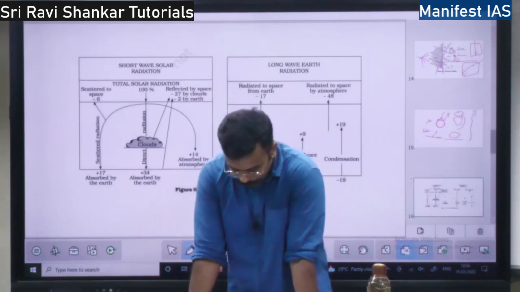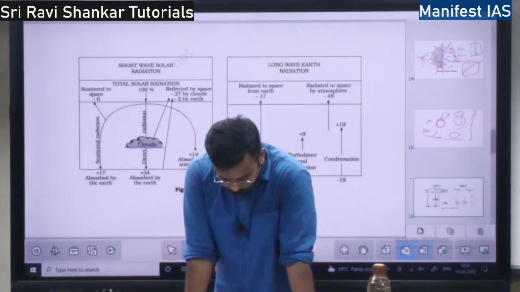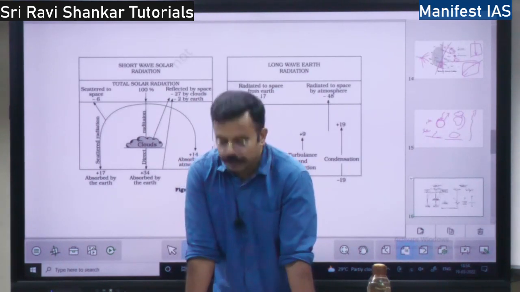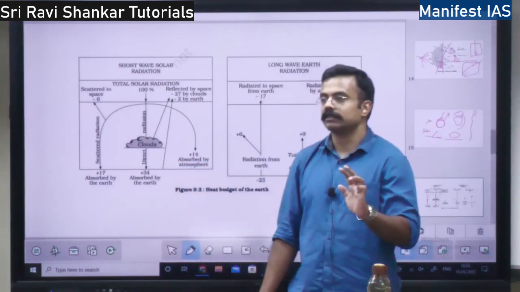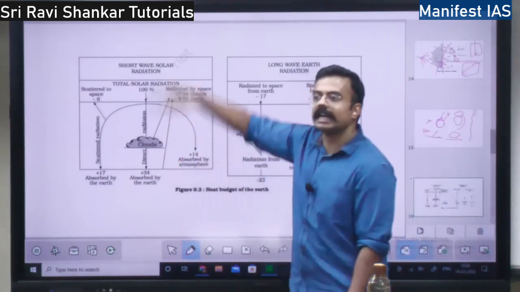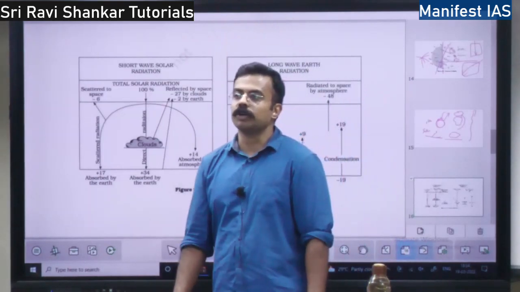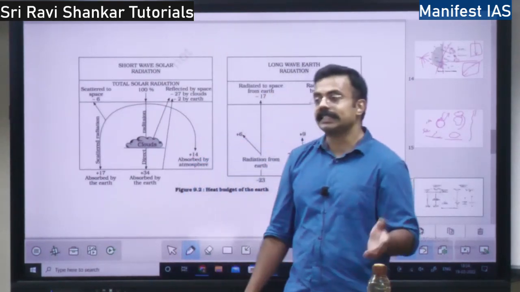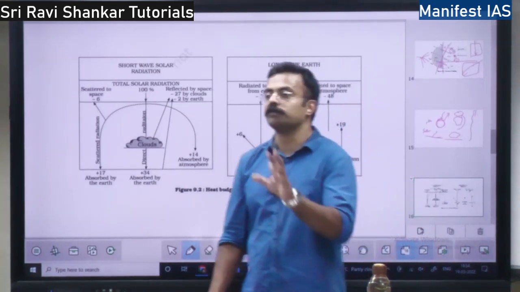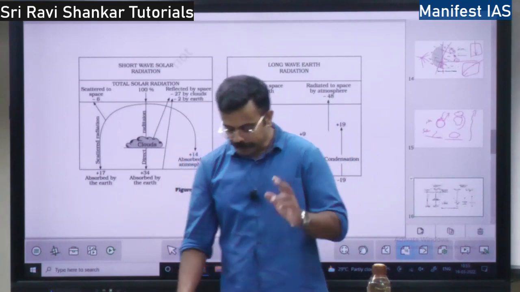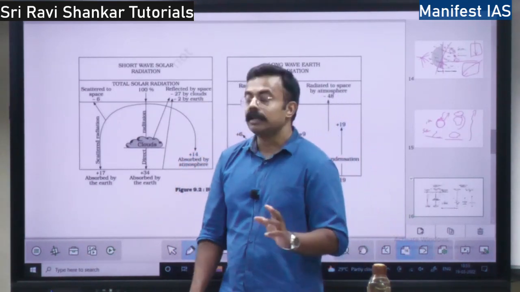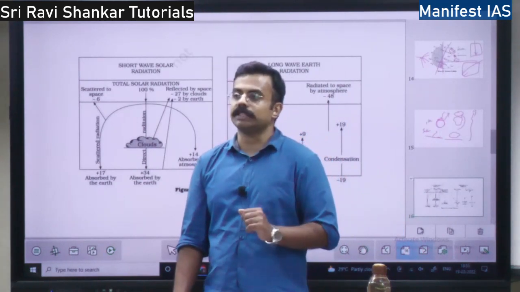So what is the heat budget of the earth? Whenever the sun's energy comes into the earth, it is either reflected. 35% is directly reflected from the atmosphere. Or it is scattered, or it is absorbed by the earth. 65% is absorbed by the earth. Who absorbs it? Either the surface or the atmosphere absorbs it.